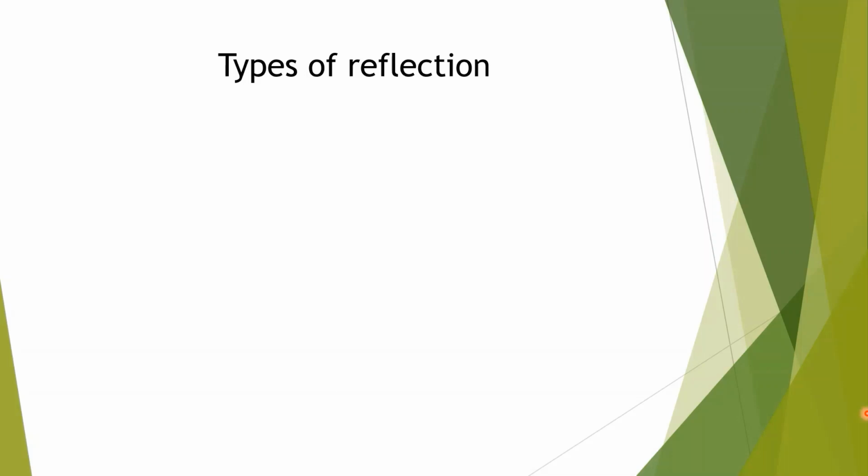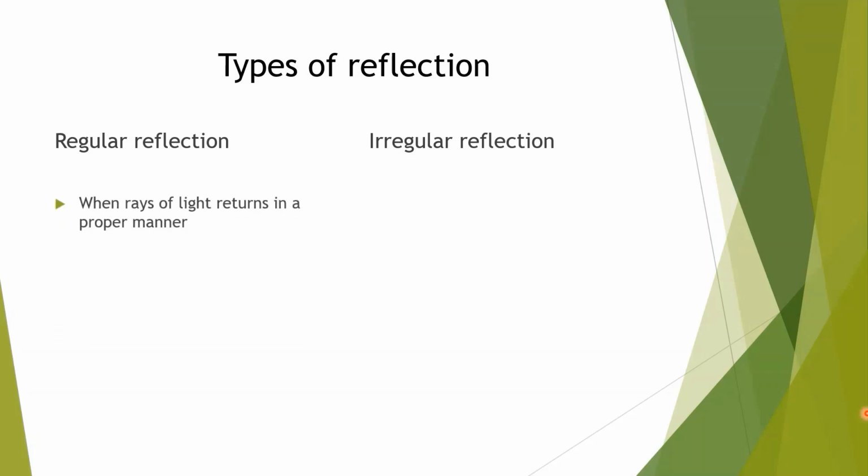Types of reflection. We can write regular reflection of light and irregular reflection of light.